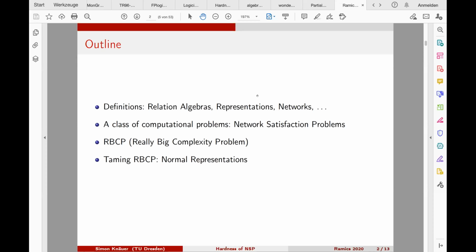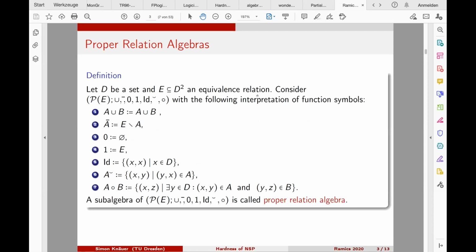If we have this, then we are in a setting where I can state our results, which are general hardness criteria for problems in this class of computational problems, network satisfaction problems. Okay, let's start with proper relation algebras that you probably know.